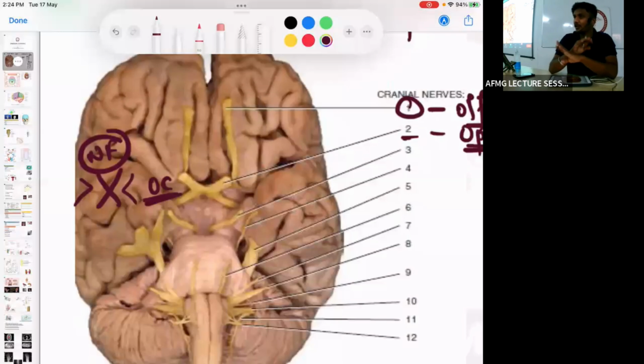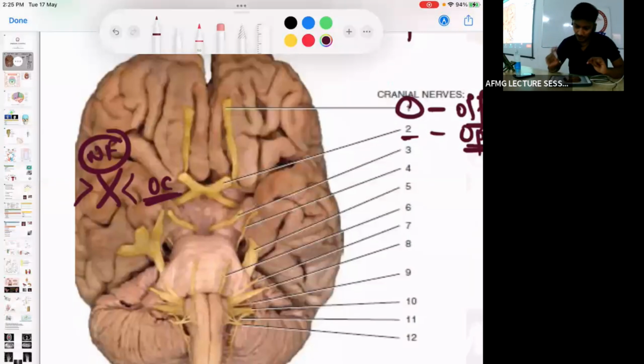As the nasal fibers cross at the optic chiasma, when there is optic chiasma compression, which vision will be affected? Temporal vision is affected, because we know in the eye there is cross innervation. Nasal fibers affected leads to temporal vision loss. No issues with this.